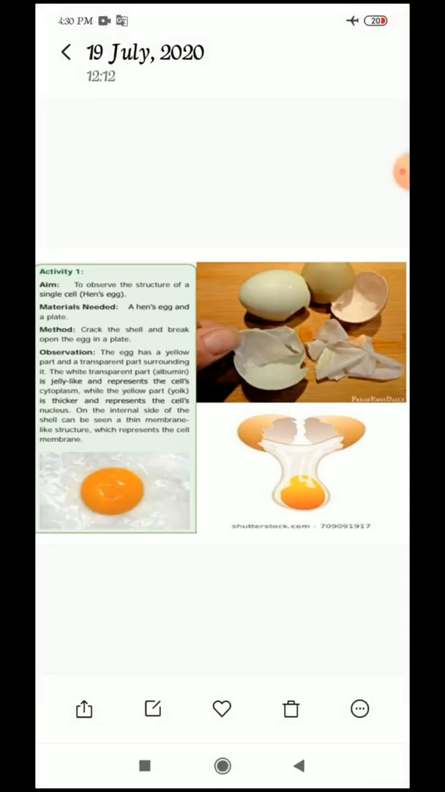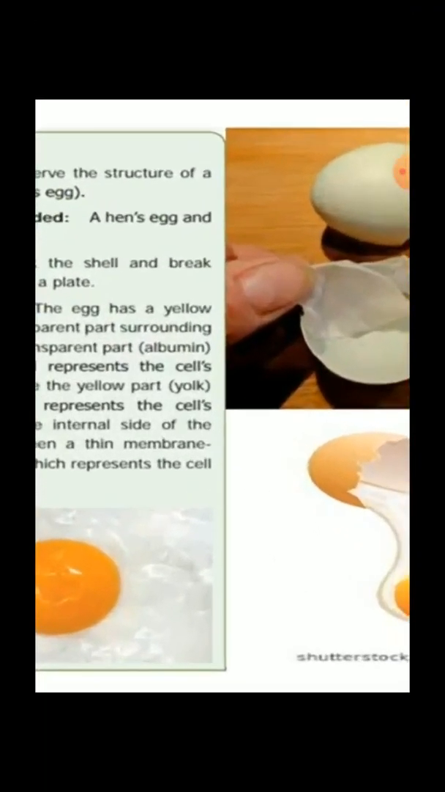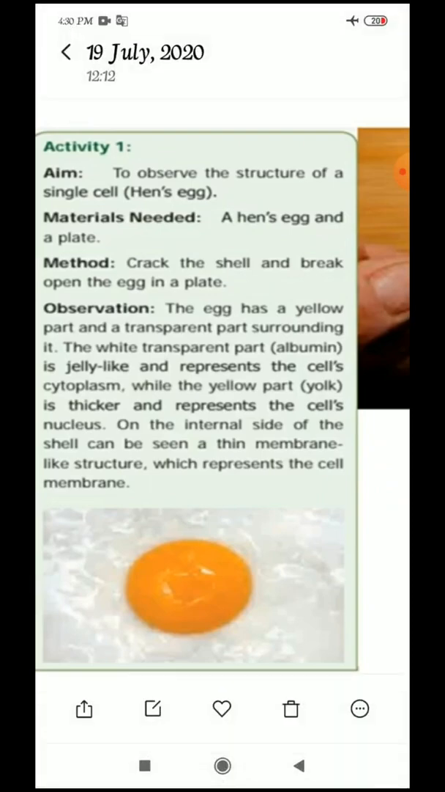Observations: the egg has a yellow part and a transparent part surrounding it. Yes, already you know the egg has a yellow part, and the transparent part is which color, children? White color. The white transparent part looks jelly-like, and it represents the cell's cytoplasm, while the yellow part is thicker and represents the cell's nucleus. The yellow part is very thick and the center of that is the nucleus.